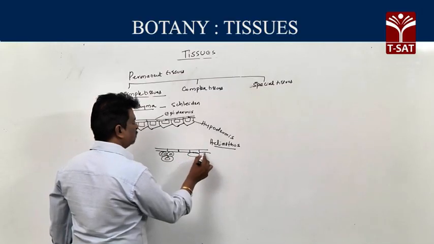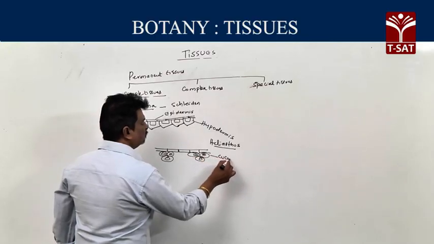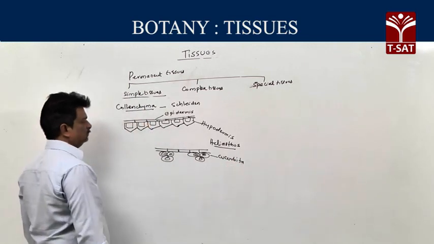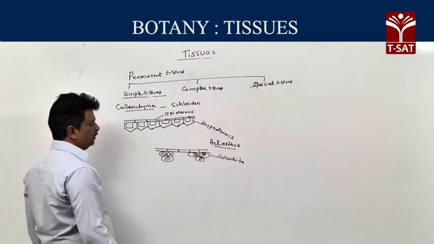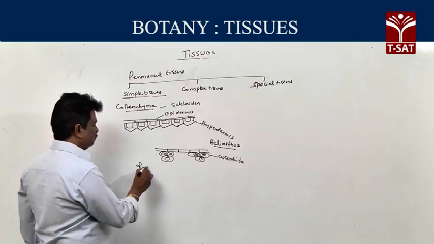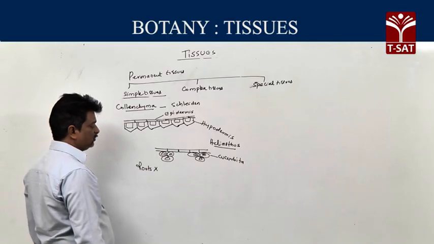It occurs in the form of patches in Cucurbita. And this collenchyma is absent in underground parts of all plants, means roots. In roots it is absent.